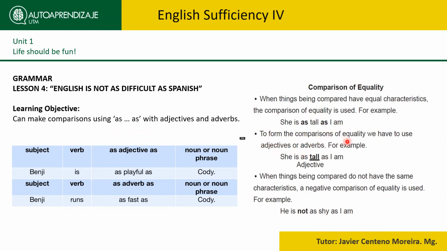We can also make comparisons using either adjectives or adverbs. So here we have another example using an adjective. It's actually the same one as the previous one. She's as tall as I am. This is an adjective, but also we can use adverbs, like for example, in this example here, Benji runs as fast as Cody. So we use here the adverb fast. We can also make them negative using the not. For example, he's not as shy as I am.